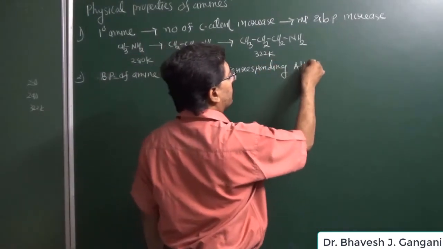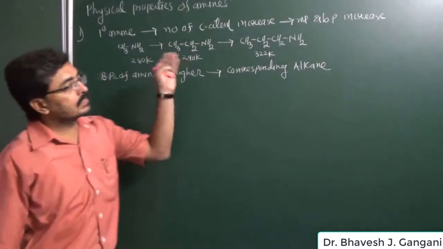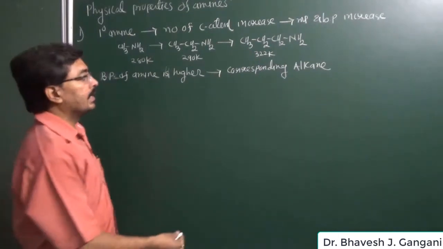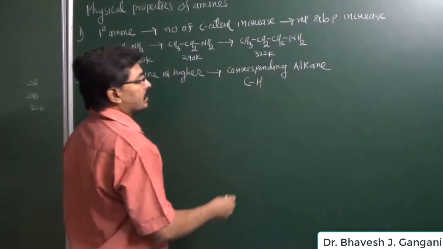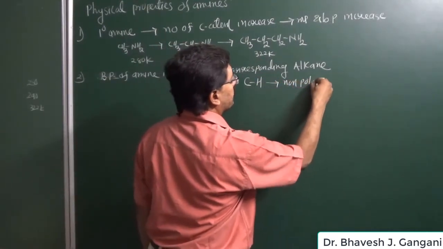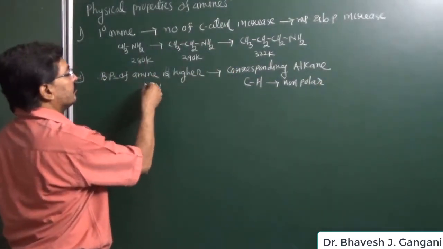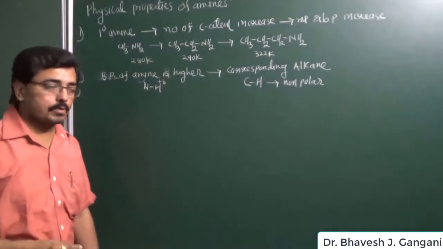Now why is the melting point and boiling point of an amine higher as compared to the corresponding alkane? It is observed that in an alkane there is a carbon-hydrogen bond, and this carbon-hydrogen bond is non-polar in nature. While in an amine compound there is a nitrogen-hydrogen bond, where nitrogen has a partially negative charge and hydrogen has a partially positive charge.